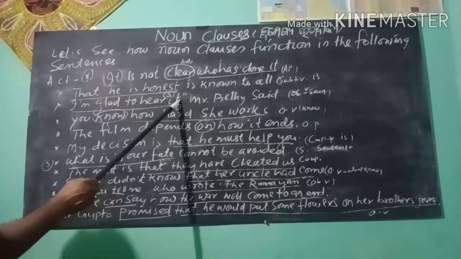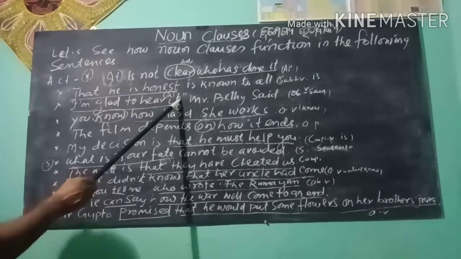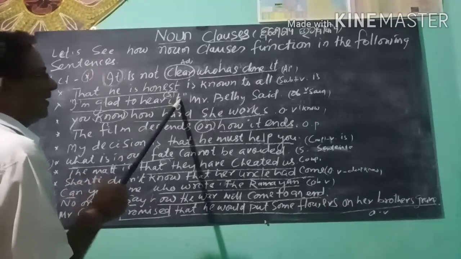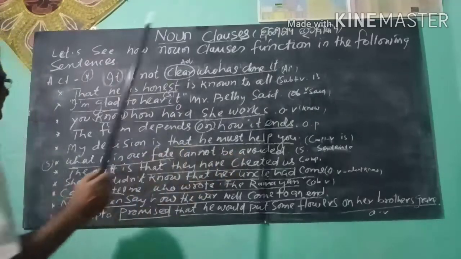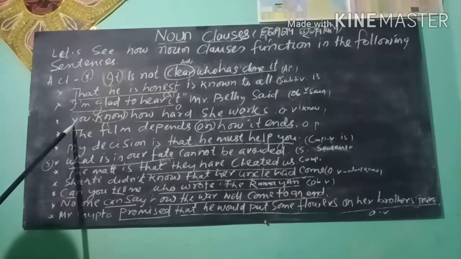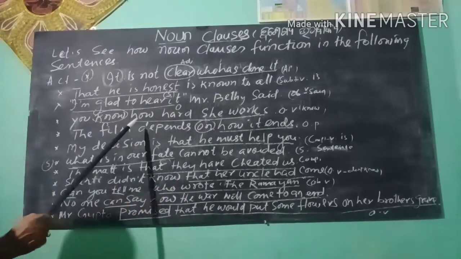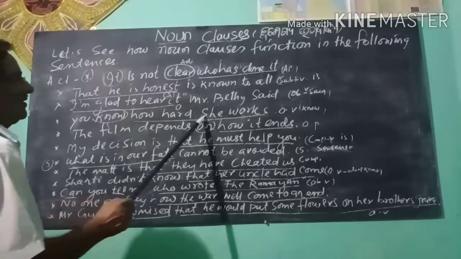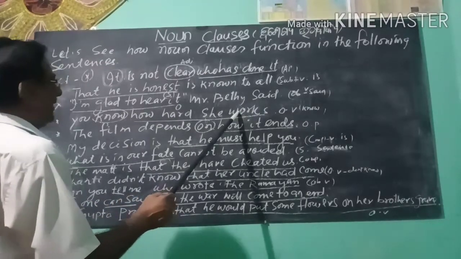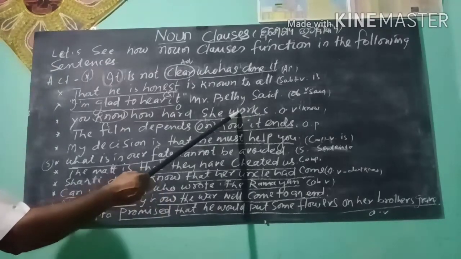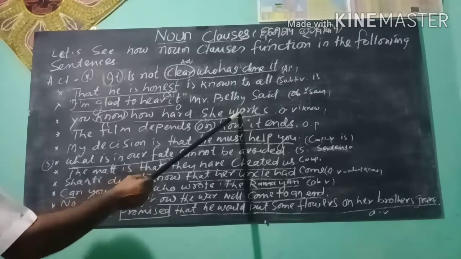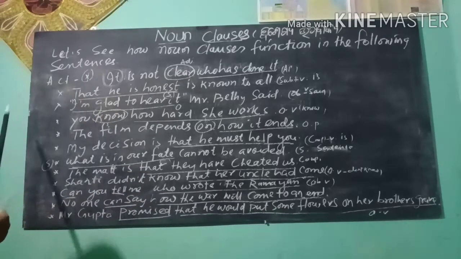It also works as the object of the verb said. Next sentence, you know how hard she works. Noun clause, how hard she works. This noun clause works as the object of the verb know.